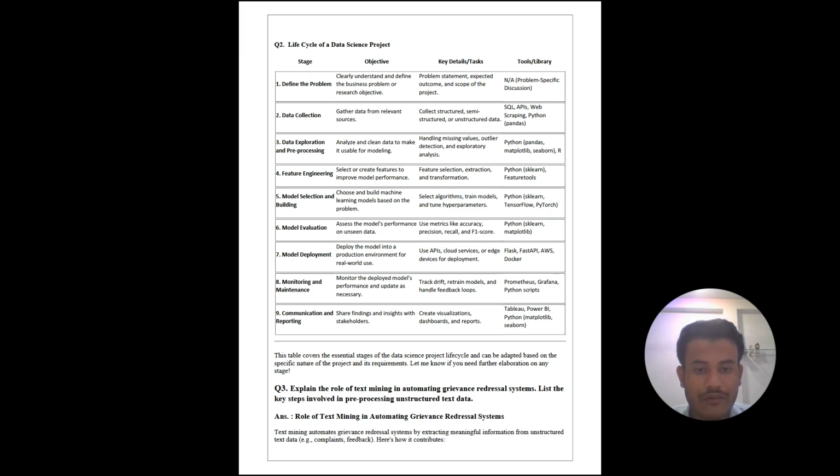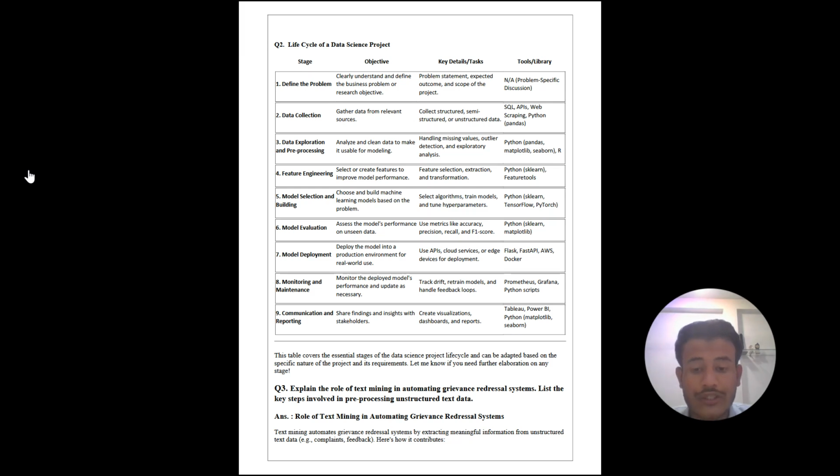Tools are Flask, FastAPI, AWS, Docker. Eighth is monitoring and maintenance. Monitor the deployed model's performance and update as necessary. Details and tasks are track drift, retrain models and handle feedback loops. Tools and libraries are Prometheus, Grafana, Python scripts. Ninth is communication and reporting.